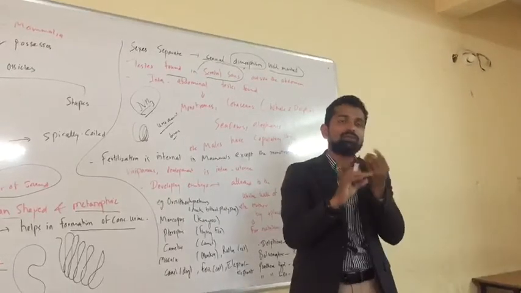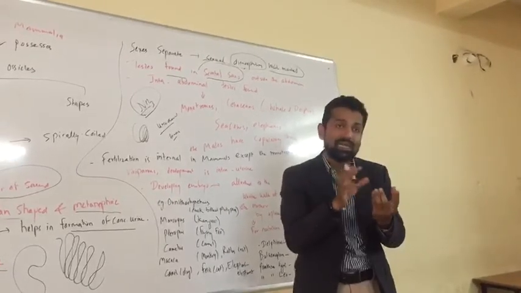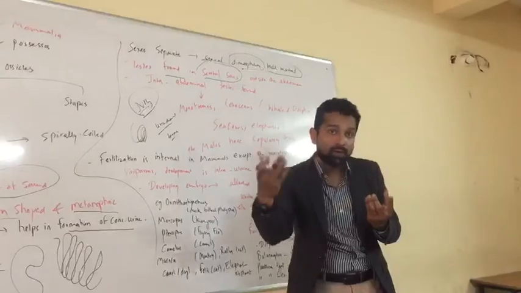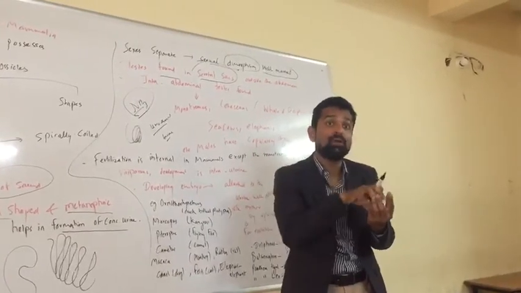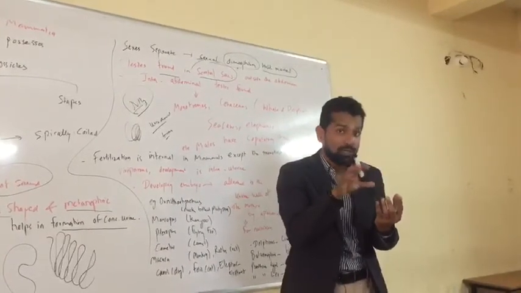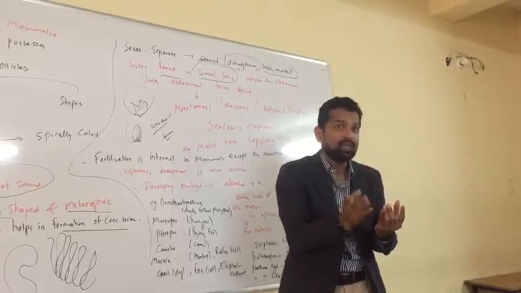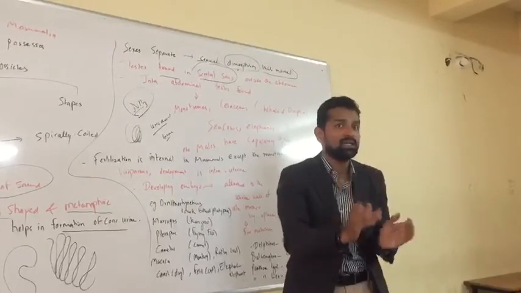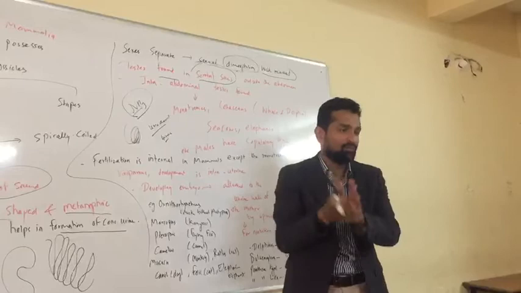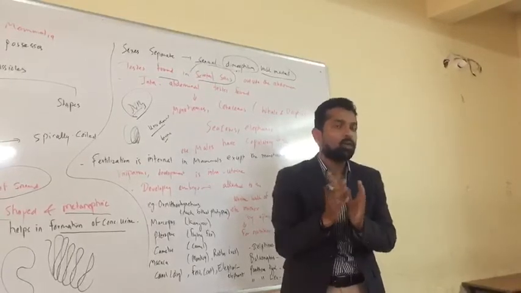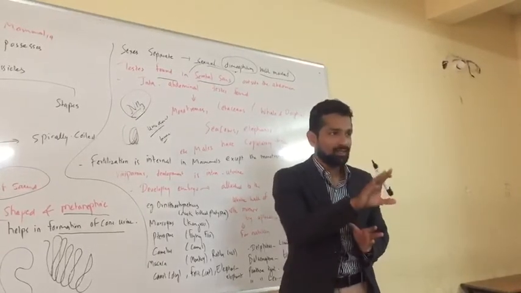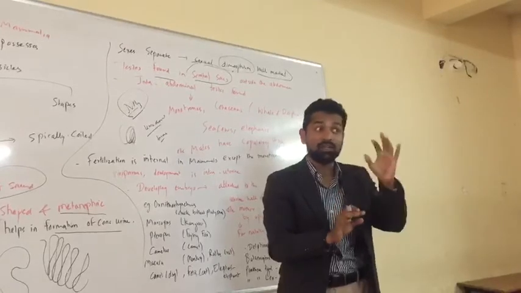So the testis is outside in the pouch. Why that pouch? Because it is a thermoregulator. It maintains the temperature, because if outside is too cold, the sperm can be damaged. Sperm can die. If sperm dies, then that animal cannot fertilize, and the female cannot give birth because the ovum has to be fertilized. Are you getting? So for everything there is a solid reason.